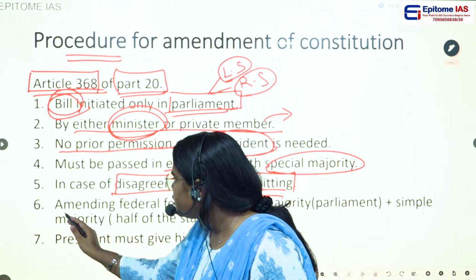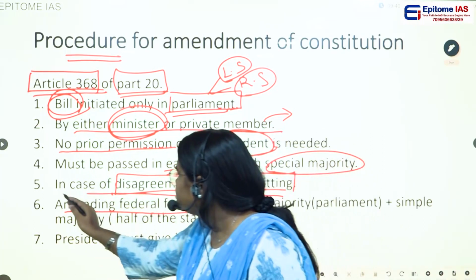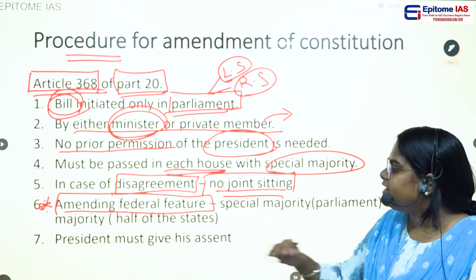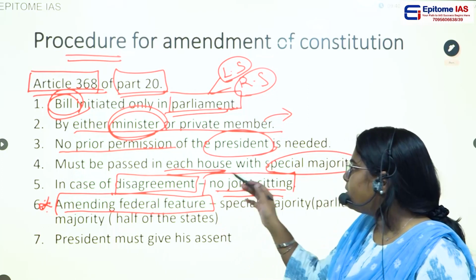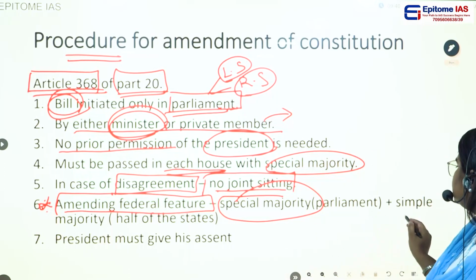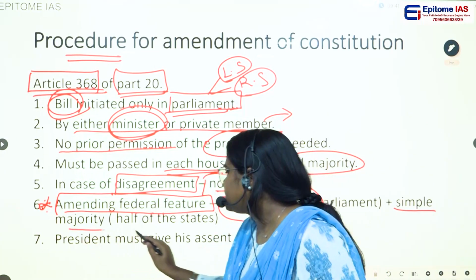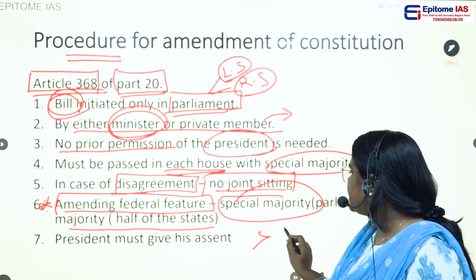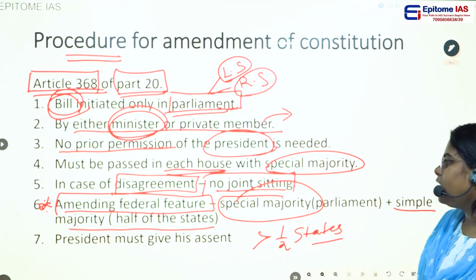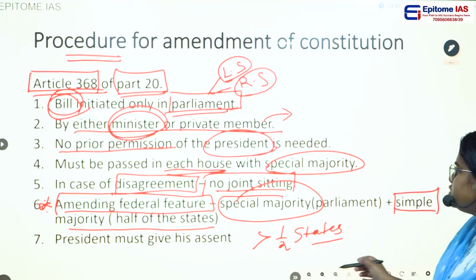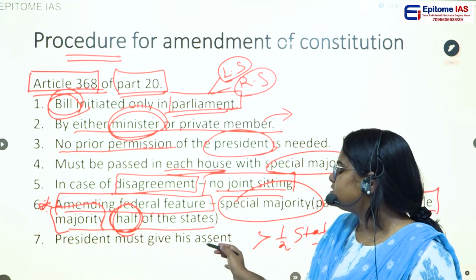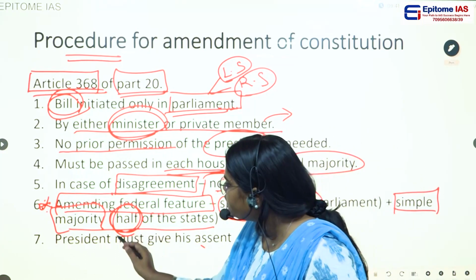And if you see here the sixth point, for amending any federal feature, this is the point which has been asked in this question. To amend any federal feature given in the Constitution, the Parliament, not only with the special majority, also needs the support from the states. At least half of the states should ratify this particular bill. And which majority is needed? Only simple majority is needed in the state. But at least half of the states should ratify this. Not all of the states, at least half of the states.